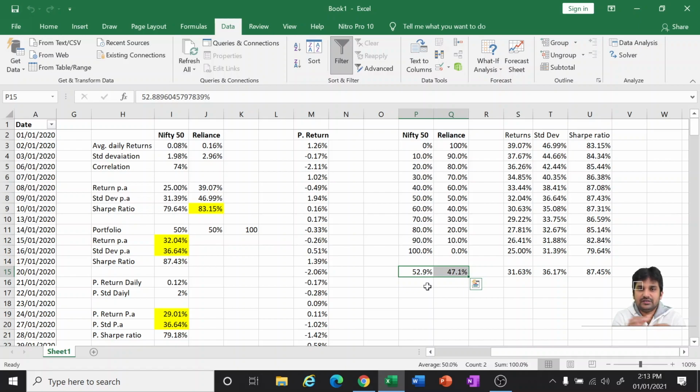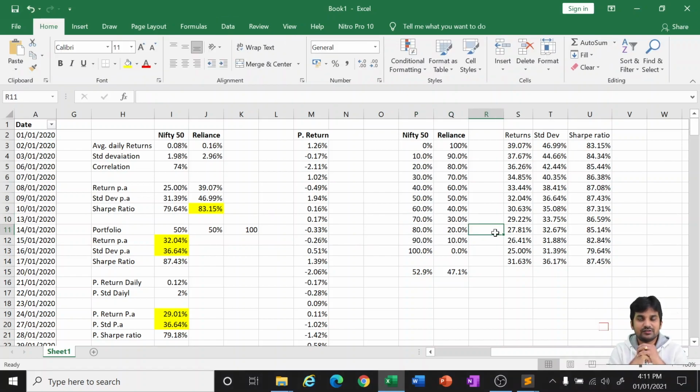So the whole thing it will be doing, and we will also code it in such a way that it shows what percentages should be invested, how much value to be invested, and how much quantity to be bought, based on the capital. If you give a capital of 1 lakh rupees or 5 lakh rupees, accordingly it will do the weightage. It will also suggest how many units to be bought, what amount to be invested, what return we can expect, what the volatility is, and what the Sharpe ratio is. Everything it will throw to us.